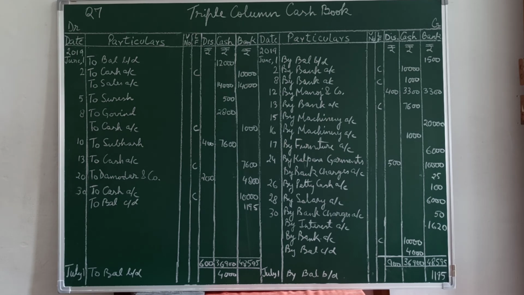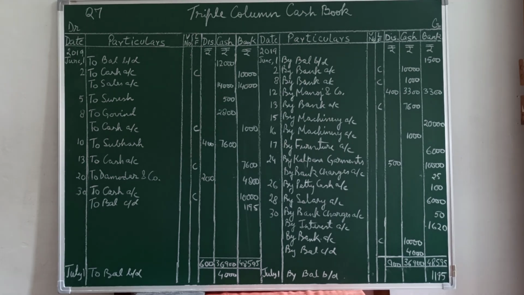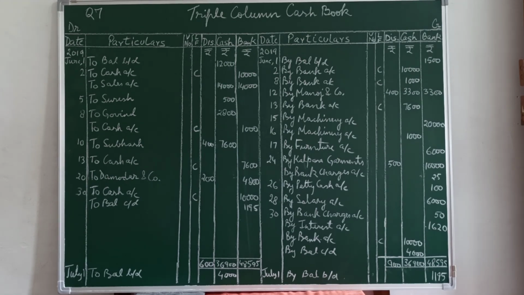So we'll add up the cash column, the debit side and credit side. Your debit side total is coming 36,900. Credit side is coming 22,900 and the difference is coming 14,000. And you've decided to deposit cash into bank the entire balance after keeping 4,000. Now this is your answer already. Balance carried forward, cash in hand. So 14,000 minus 4,000, excess amount you have is 10,000, which will be given to bank.